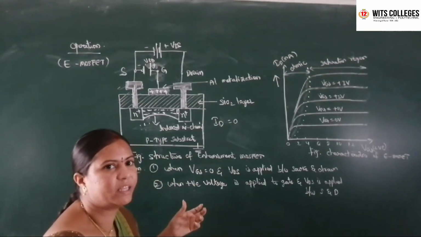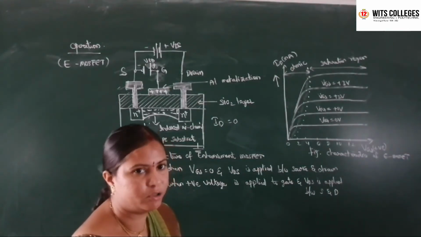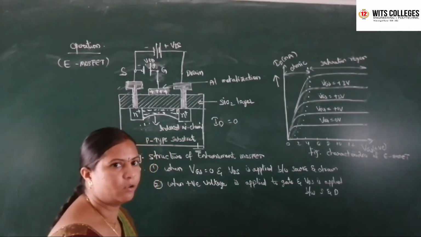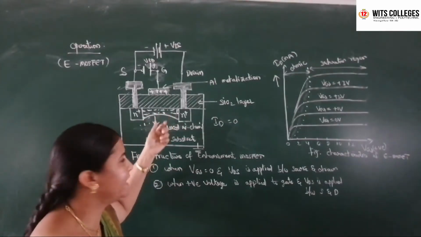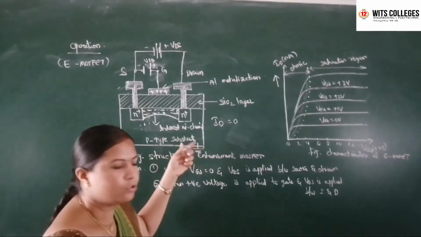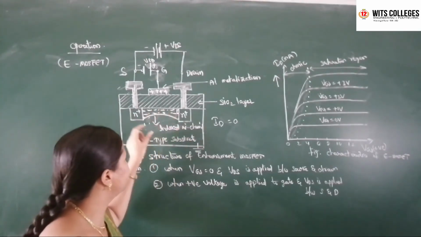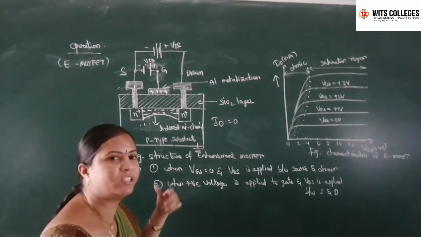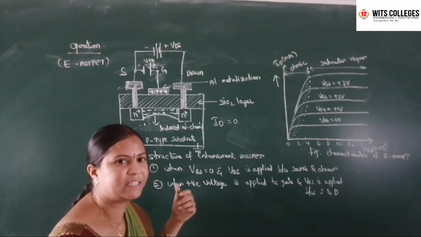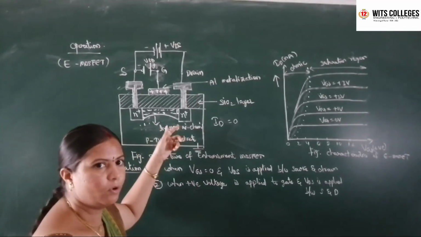Minority carriers are nothing but electrons; in a p-type semiconductor the majority carriers are holes. Because of these negative charges between the source and drain region, there exists an induced N channel. This is nothing but the inversion layer, which acts as an inversion layer between the source and drain terminal.